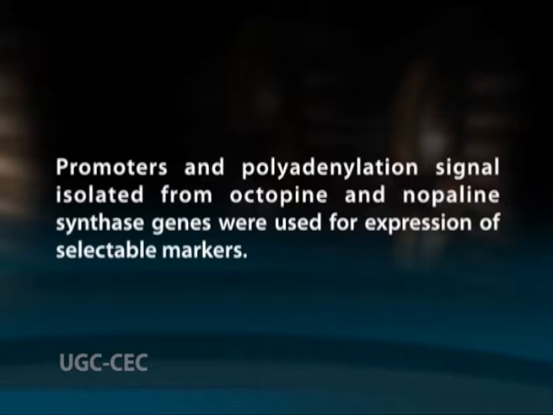Promoters and polyadenylation signals isolated from octopine and nopaline synthase genes were used for expression of selectable markers. As there is no excess production of plant hormones, whole plants transformed with such disarmed Agrobacterium strains can be produced and detected by the production of opines. When a selectable marker gene, kanamycin resistance, is introduced, transformed cells can be selected by their ability to grow on media containing the selective antibiotic. Untransformed cells will not survive on this medium. tDNA and Vir genes are two essential components of a vector.